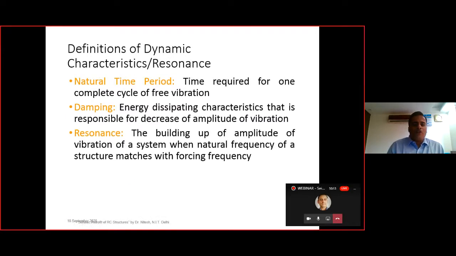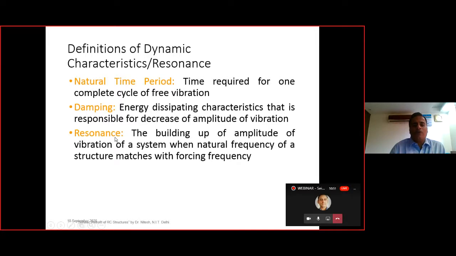The time required for one complete cycle of free vibration is called the natural time period. These are some of the preliminaries. Then damping: if the building is vibrating because of the earthquake, then the energy release mechanism is called damping. That is, the energy dissipating characteristic is called damping. This is because of friction between the molecules of the material of that particular structure, which causes the damping, which is favorable with respect to earthquake resistance. Then we have resonance.